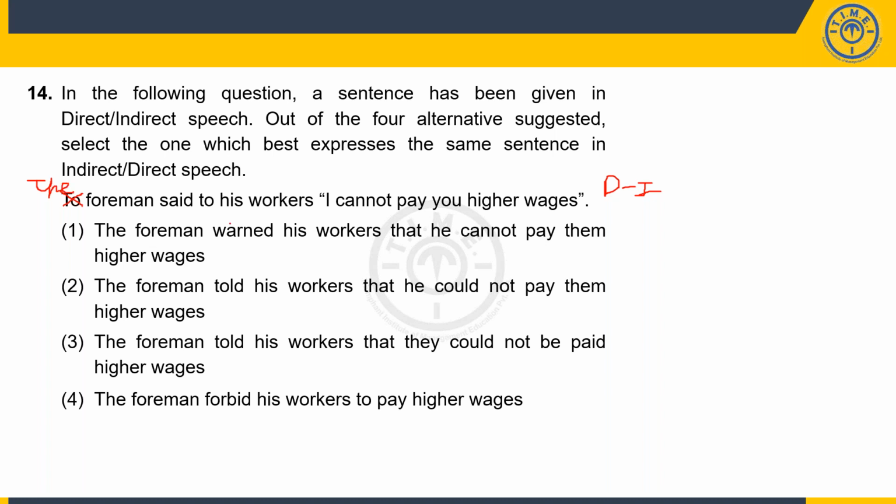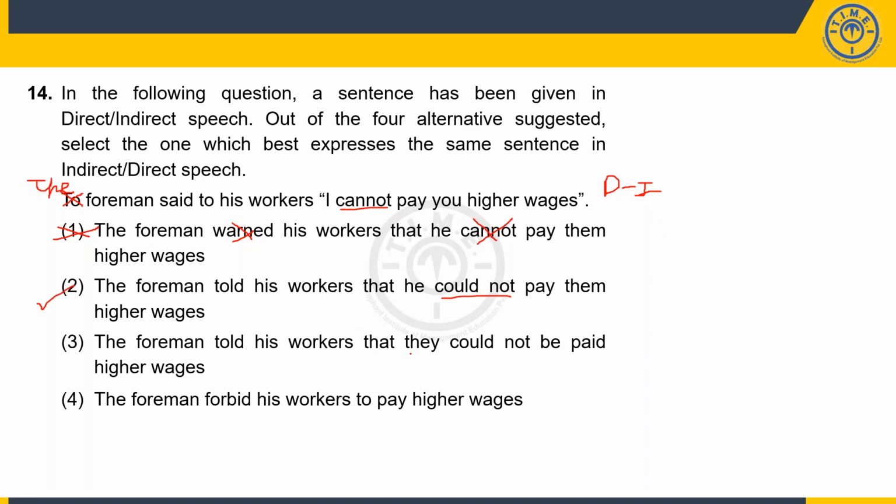Option 1: The foreman warned his workers that he cannot pay them higher wages. While the warning word is a problem here, it's too strong a word. Also, this "cannot" has to be converted into "could not". I can't retain it as it is. So because of both of these reasons, one becomes wrong. Option 2: The foreman told his workers that he could not pay them higher wages. So the "cannot" has become "could not". So in my opinion, 2 could be the right answer.